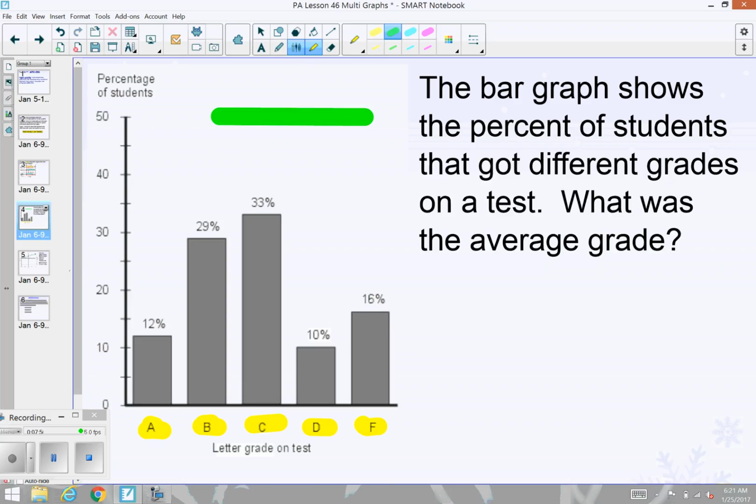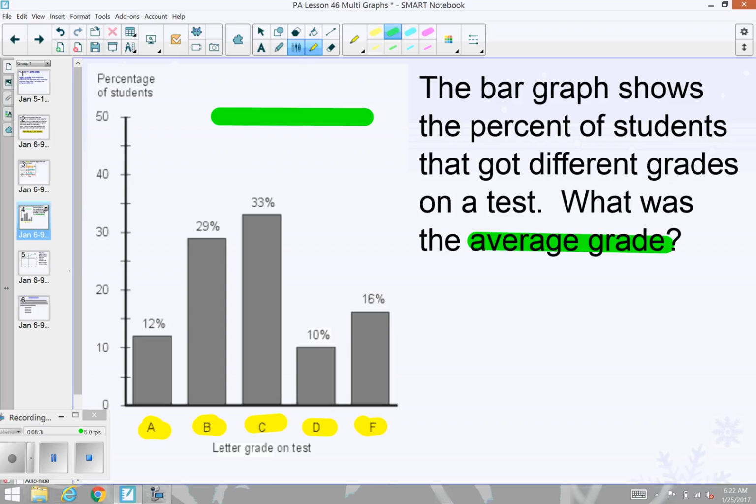So in this particular problem, the bar graph shows the percent of students that got different grades on a test, and we want to know what the average grade was. We can't just look at it and say the average grade was C because it has the largest bar. We would need to add up how many people got A, how many got B, how many got C, how many got D, and how many got F. We would want to know overall how many people took the test, and then divide it by the total number of types of grades that we have, and that would give us the average grade.